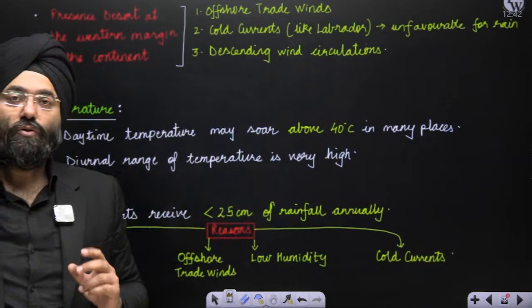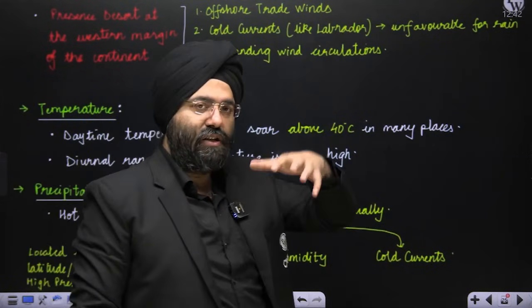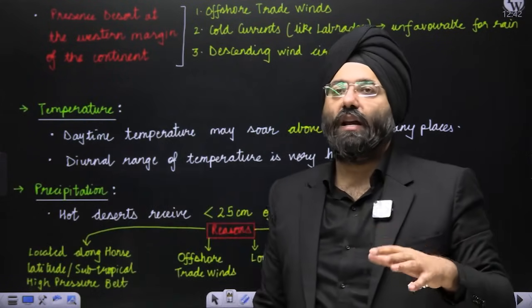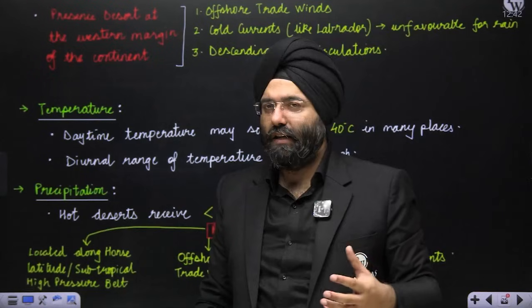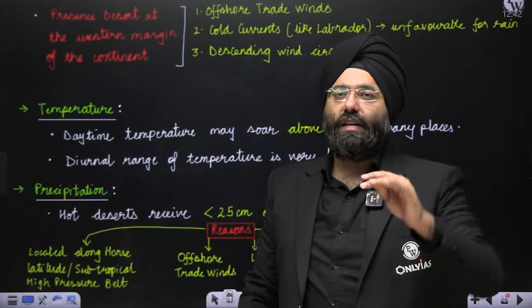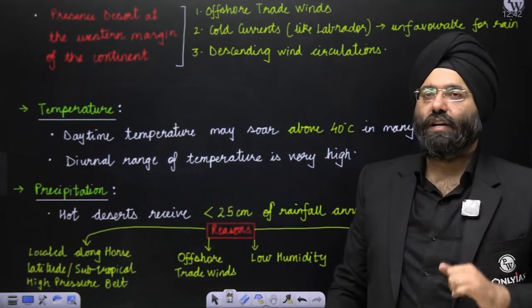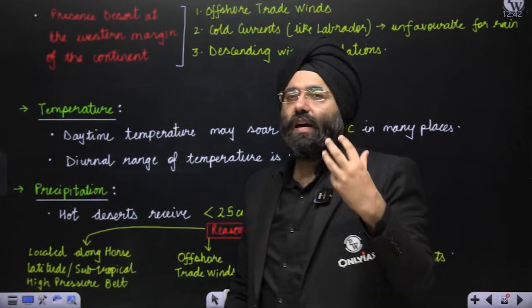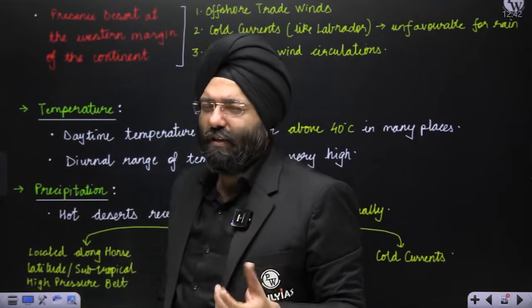During the daytime, the complete insolation is coming, and that insolation heats the land to a very great degree. That land heating basically heats the surrounding air also, which is in contact. So the temperature is very high. It might go to 50-55 degrees Celsius also.